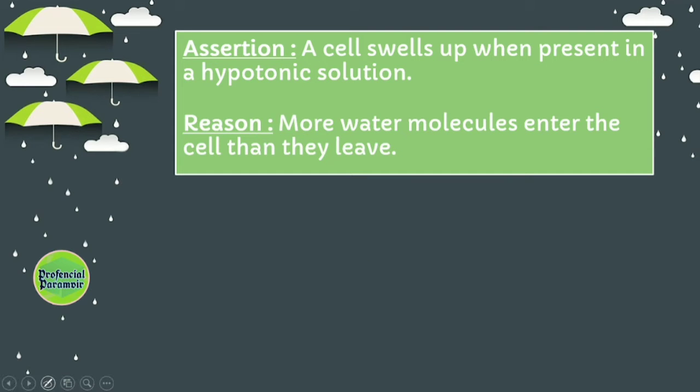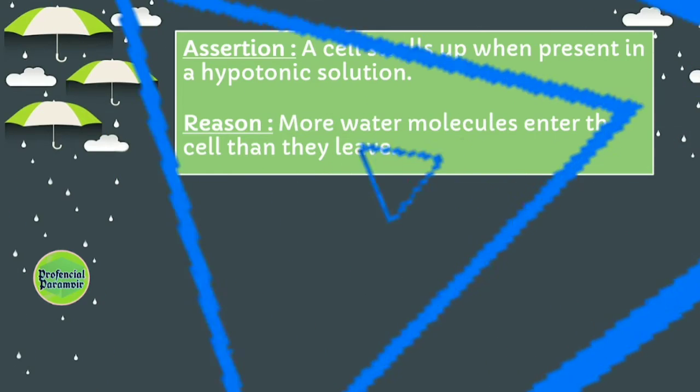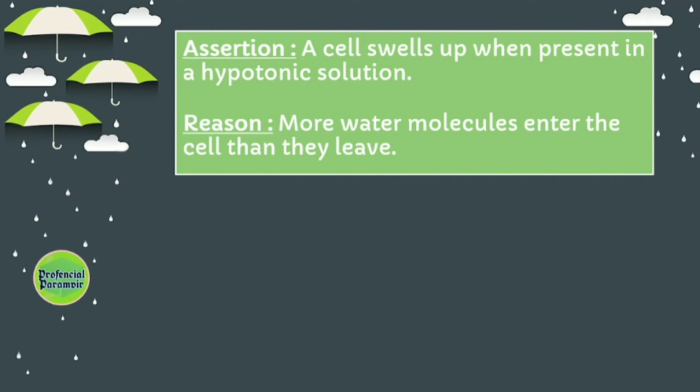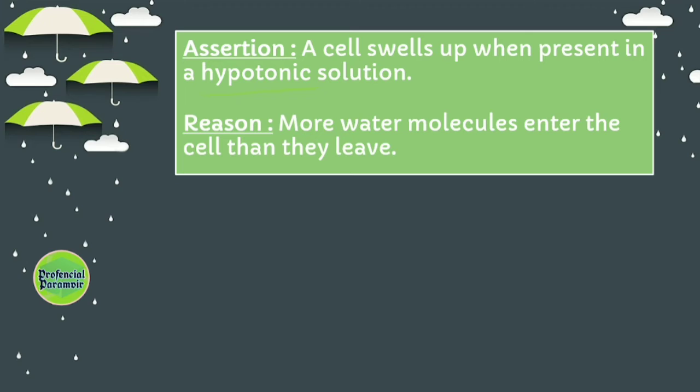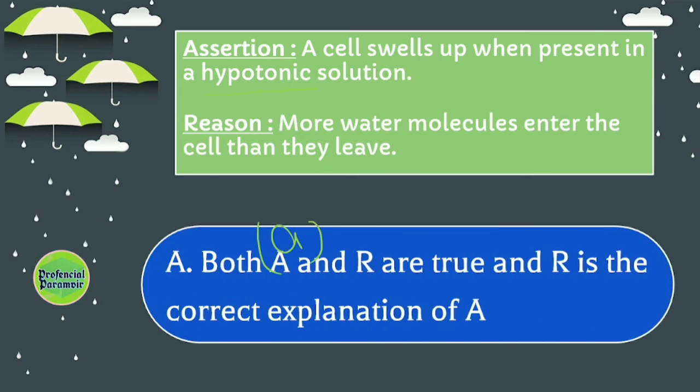Here is the first assertion and reason. Assertion: a cell swells up when present in a hypotonic solution. Reason: more water molecules enter the cell. You have 10 seconds to think for this answer. Alright guys, time's up, and the right answer to this one is option A. Both A and R are true, and R is the correct explanation of the assertion.